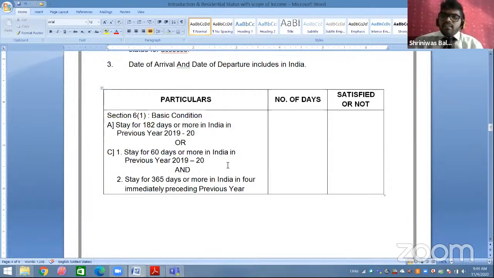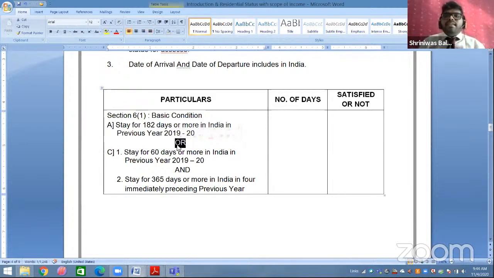Basic condition is given in section 6, subsection 1, point A and point B. You have 2 points, point A and point B. What I have mentioned between A and B is "or". There is subsection A and subsection C actually. So either A should be satisfied or C should be satisfied, and what I have mentioned between A and C is "or".